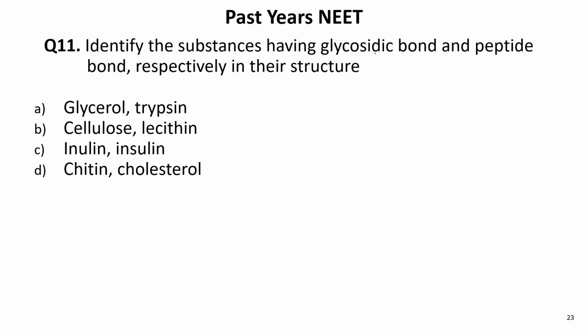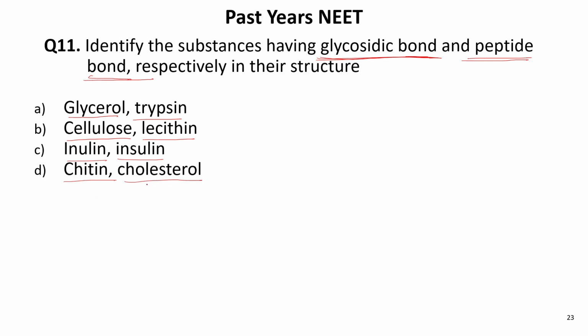Identify the substances having glycosidic bond and peptide bond respectively. First of all, glycosidic bond is present in polysaccharides and peptide bond is present in proteins. The options: glycerol and trypsin, cellulose and lecithin, inulin and insulin, chitin and cholesterol.